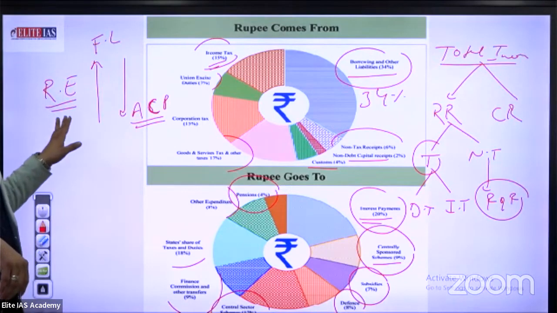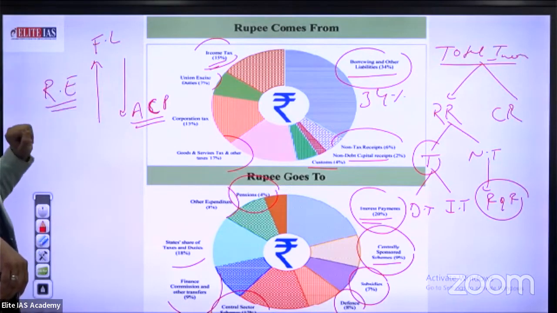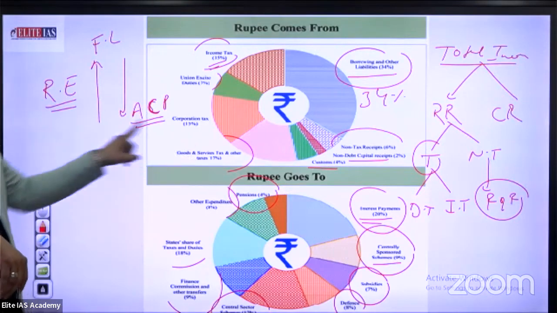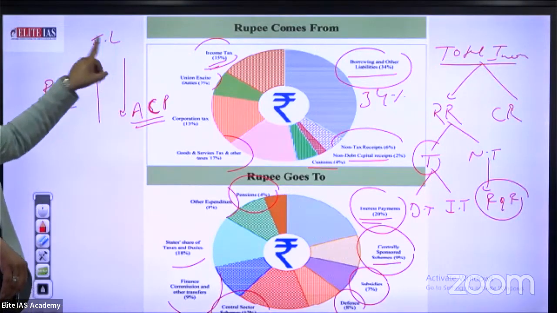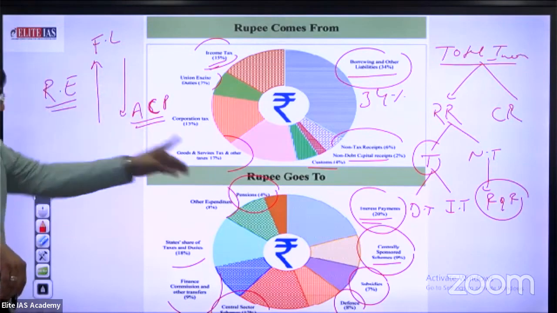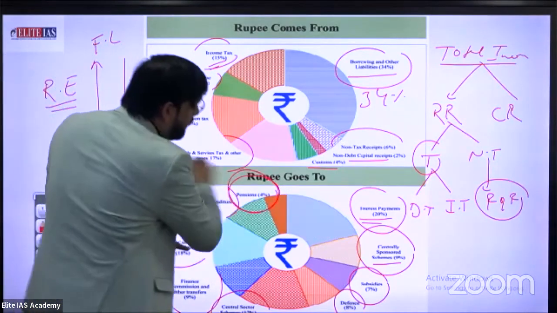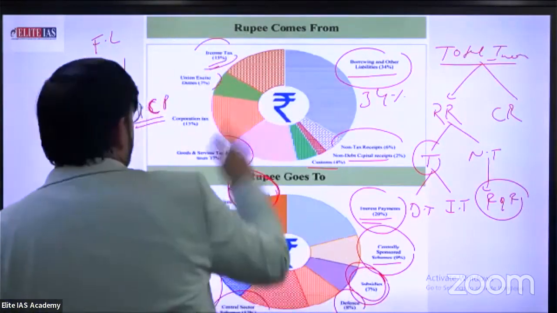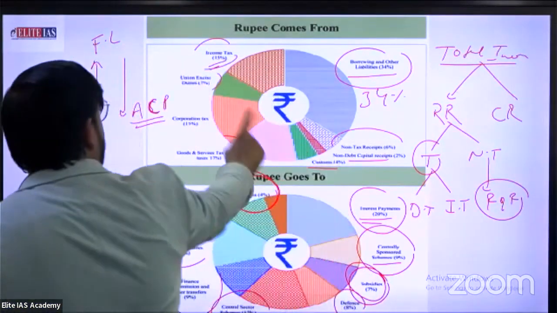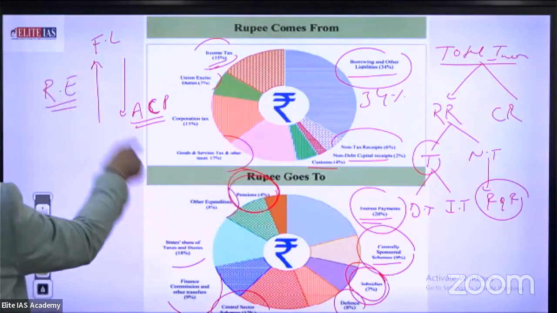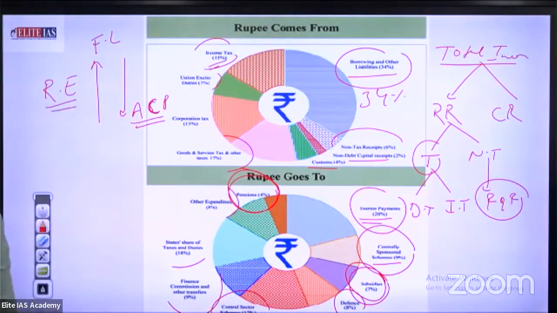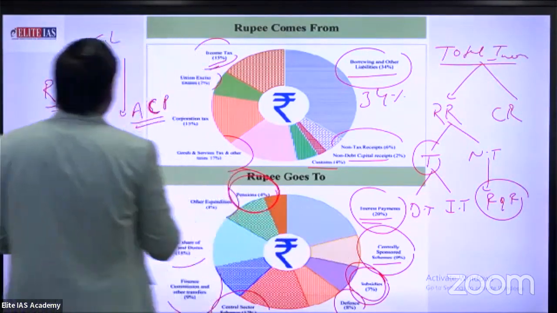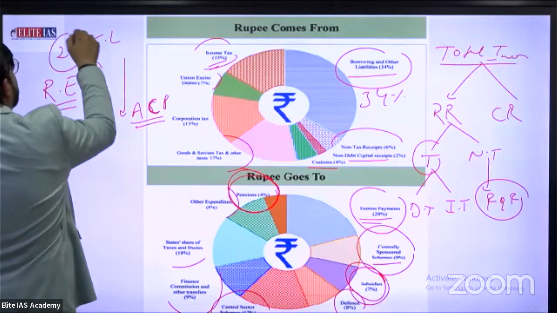What is the meaning of revenue expenditure? It increases the financial liabilities and decreases the possibility of asset creation. Interest payment increases the financial liability. Salary is a financial liability. Pension is a financial liability. Subsidy is a financial liability. So what about financial liability? 20% is interest payment, 3% subsidy, 4% pension. Directly, this is 24 plus 3, approximately 27% financial liabilities.